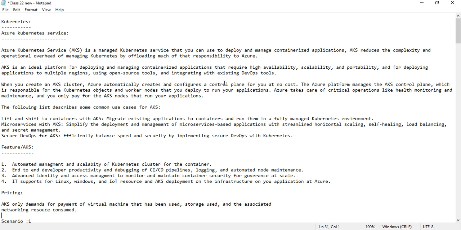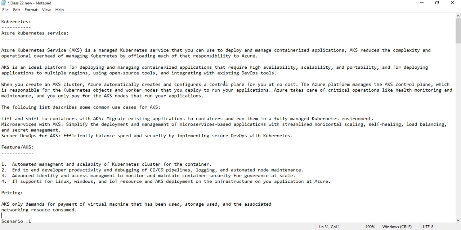It uses open source tools and integrates with the existing DevOps tools as well. When you create an AKS cluster, Azure automatically creates and configures a control plane for you at no cost. It will be free of cost.